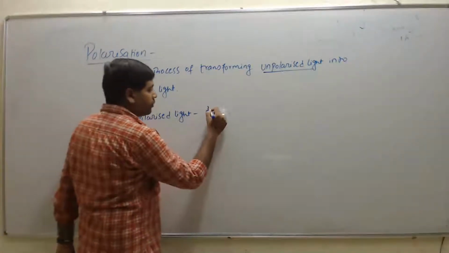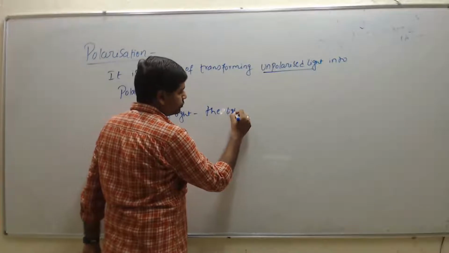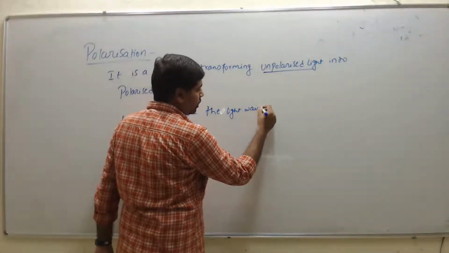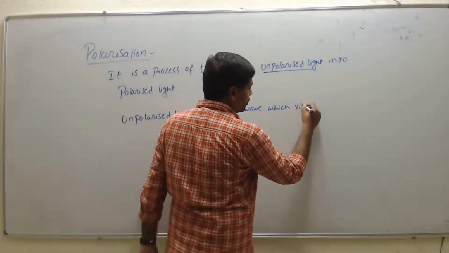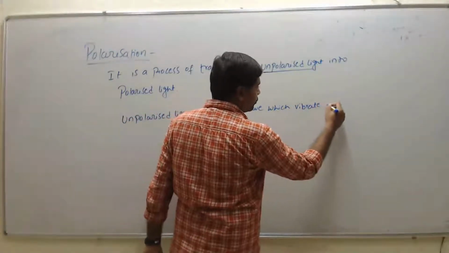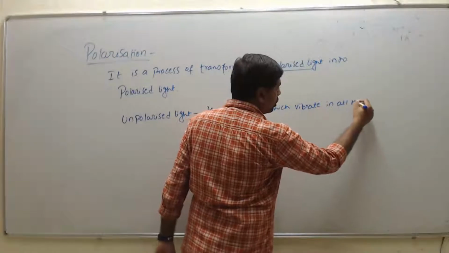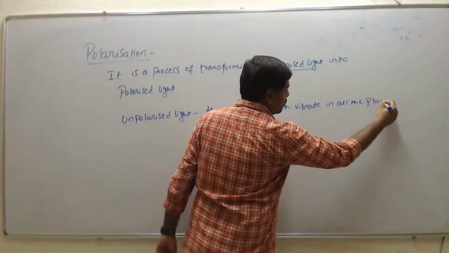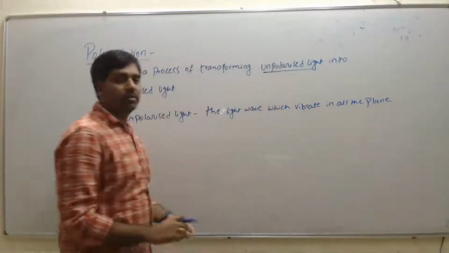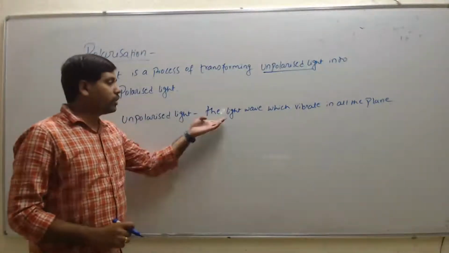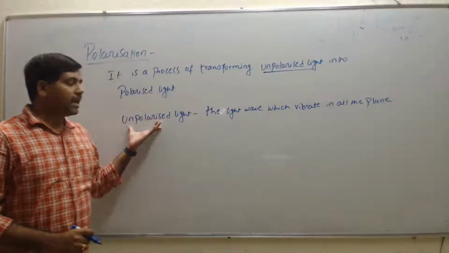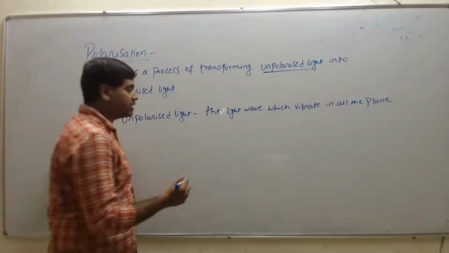The light wave which vibrates or oscillates in all the planes, that is the xy plane, yz plane and xz plane. So if it vibrates in all the planes, then that light we call unpolarized light.